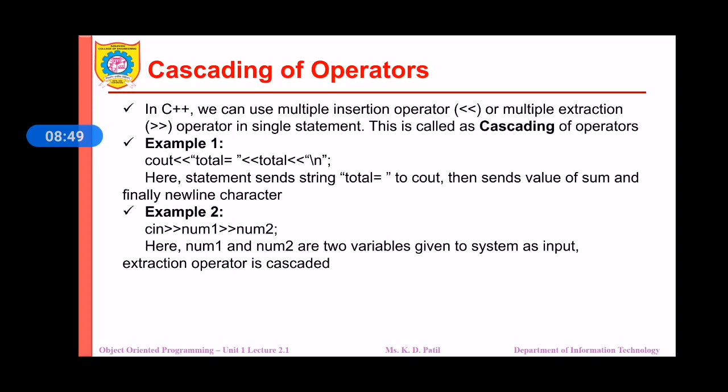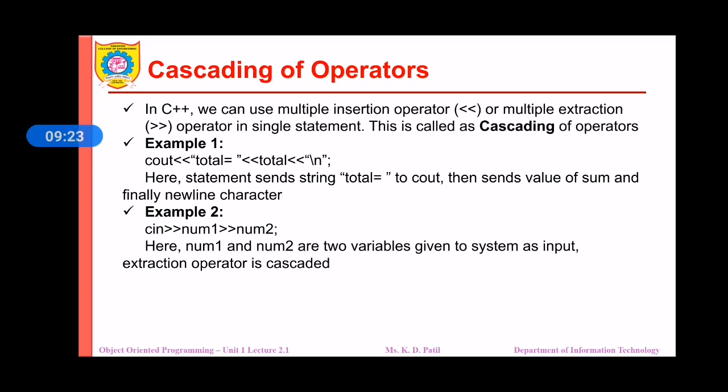For example, if you see the statement here, cout, then the insertion operator, total, then again the insertion operator, it will display the total to cout. Whatever value is calculated will be stored in total, and that value will be sent to the screen, and after that the newline character will be sent to the screen.